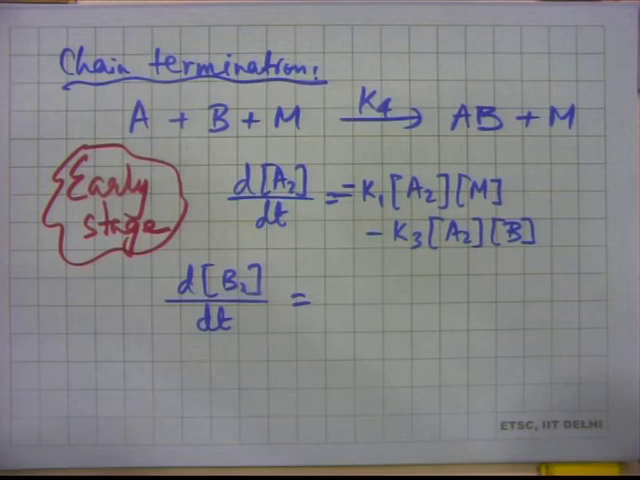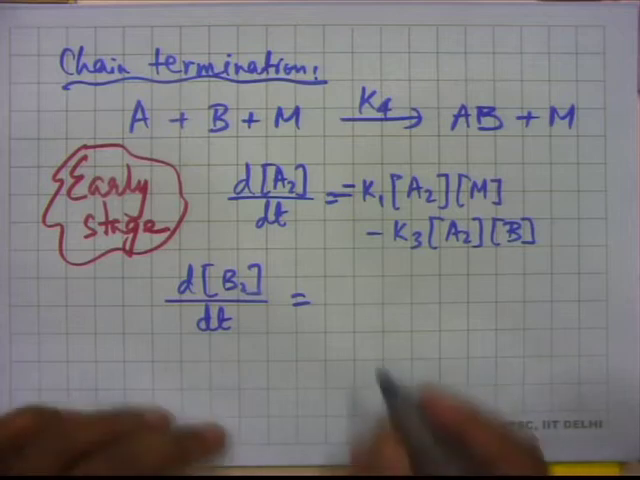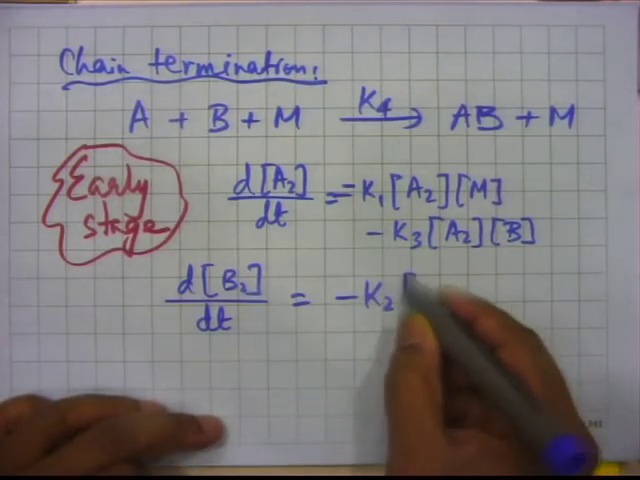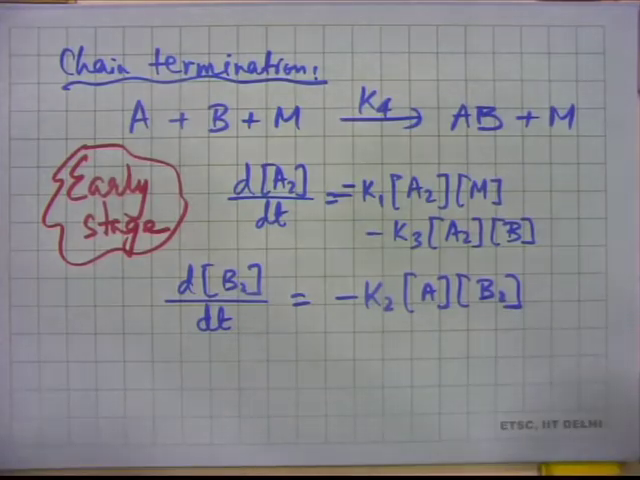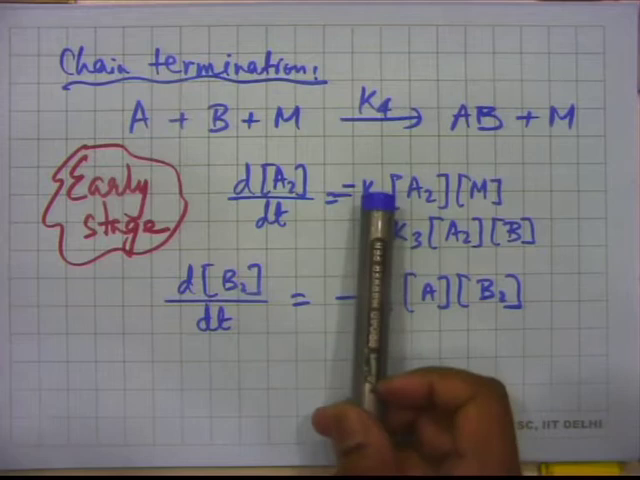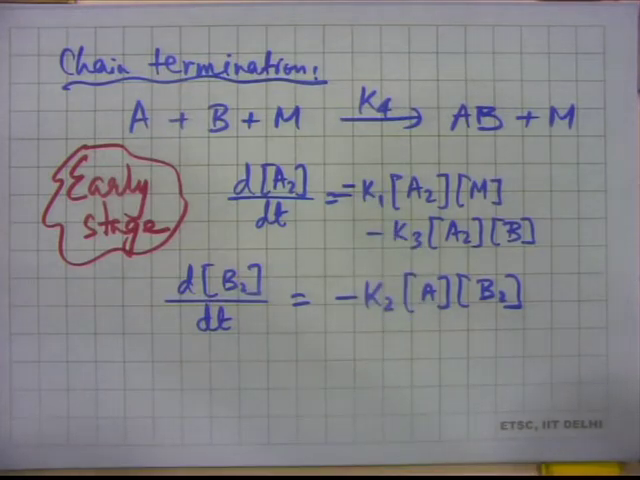Just one, because only the second reaction, which has K2, has B2 appearing. So this should be minus K2 A B2. How do you know where to put plus and where to place a minus sign? Law of mass action, isn't it? So we are actually thinking of law of mass action.